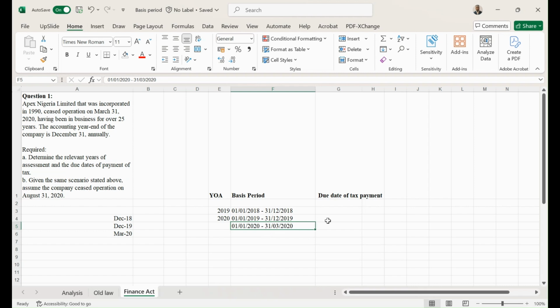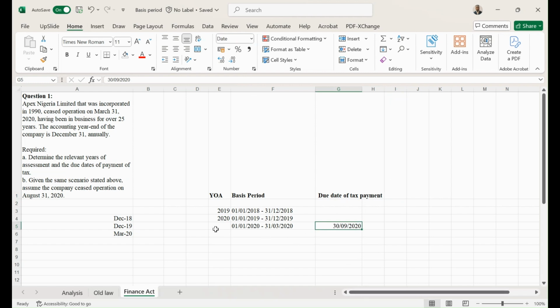Then, to determine the year of assessment for the last basis period, we need to determine the due date of tax payments, which is usually 6 months after the financial year end. So we need to determine after 6 months what will be the date. If you count 6 months from 31st of March 2020, you are going to have the due date as 30th September 2020. That will be the due date that we have there.